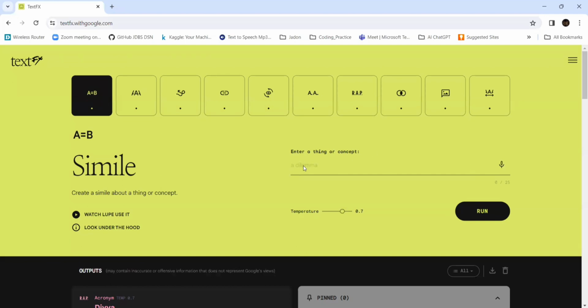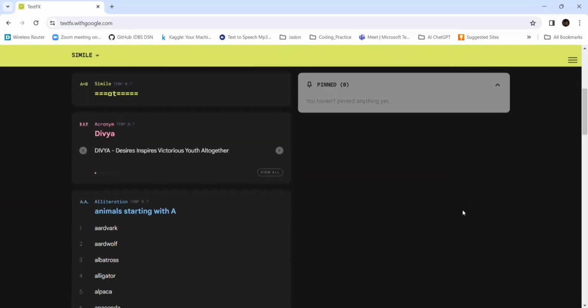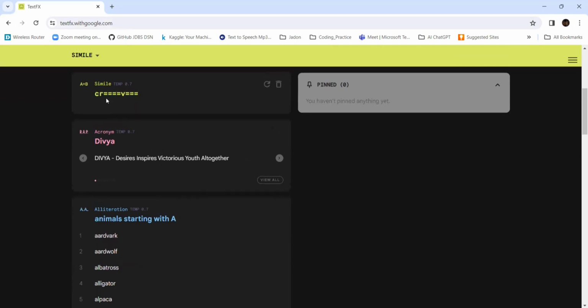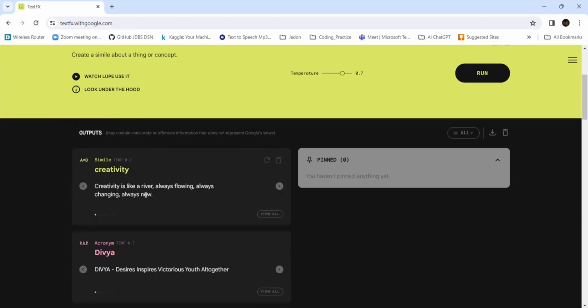Based on that, for example, SIMILE: create a simile about a thing or concept. I'll be writing creativity. Now let's see. If you look over here, it is writing: creativity is like a river, always flowing, always changing, always new.